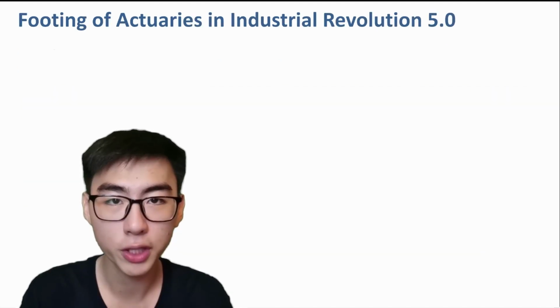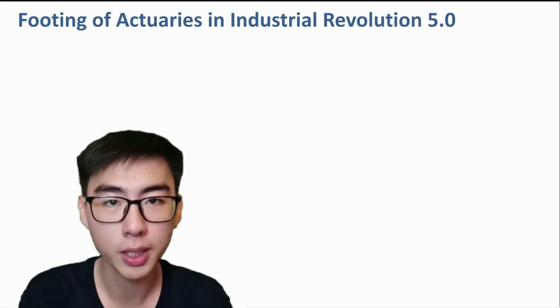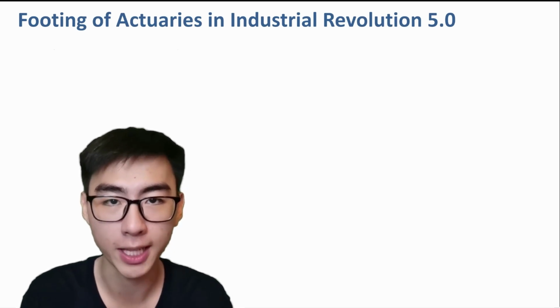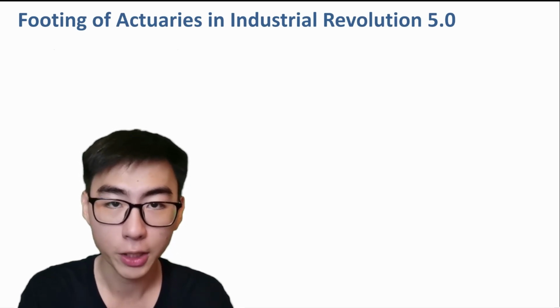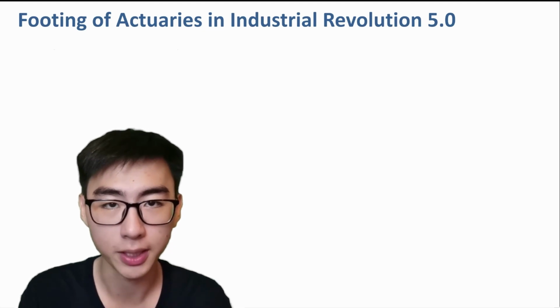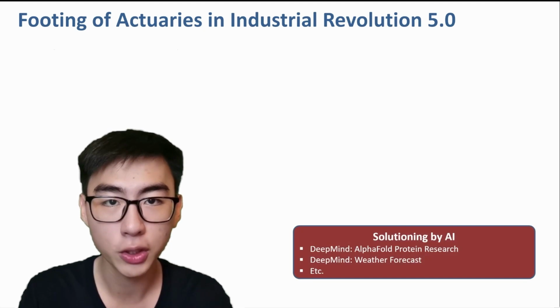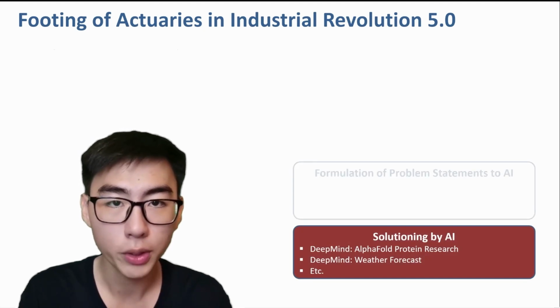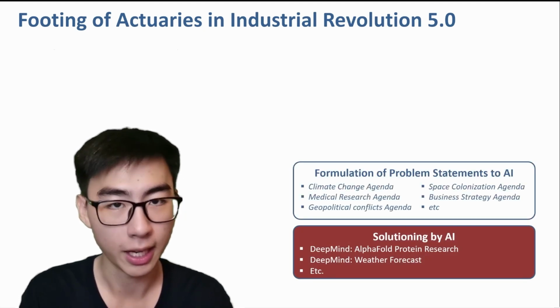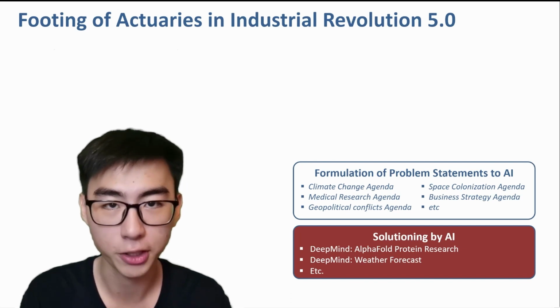In Industrial Revolution 5.0, we need to come to terms that many jobs will be irreversibly replaced by AI. As actuaries, we need to reposition ourselves in the new world to coexist with AI. AI can find solutions to complex problems. Our role is to formulate problem statements to AI in areas such as climate change and medical research.